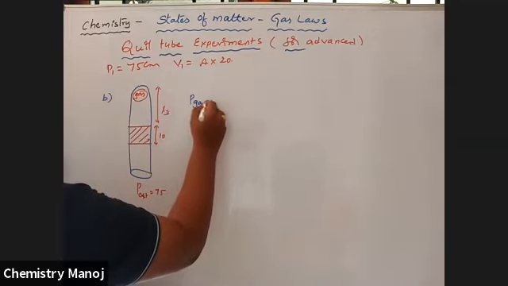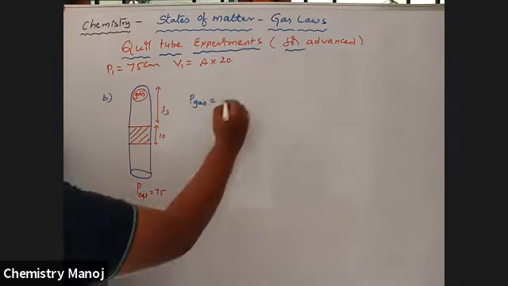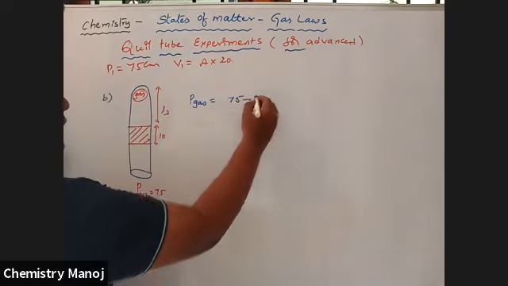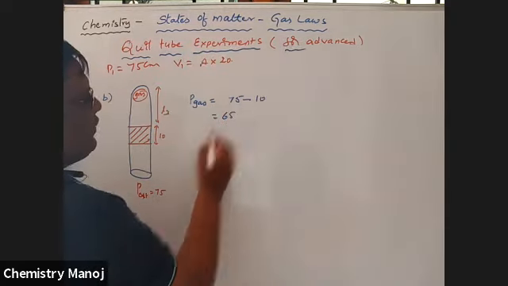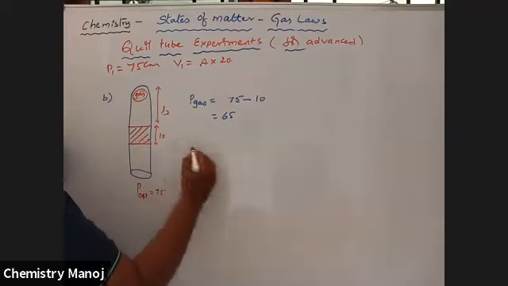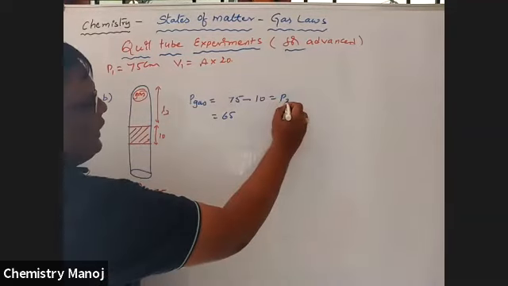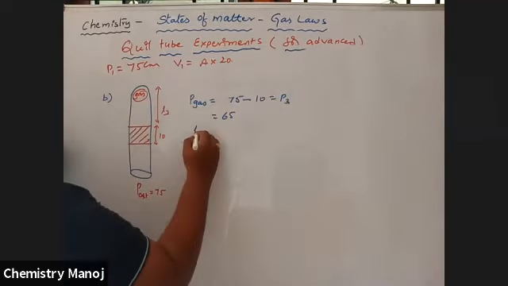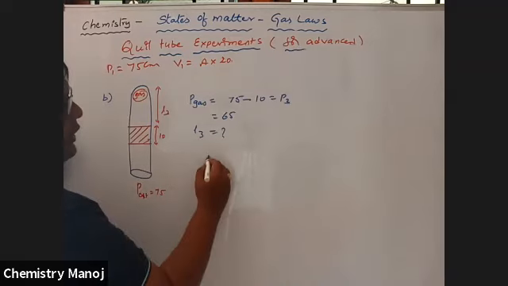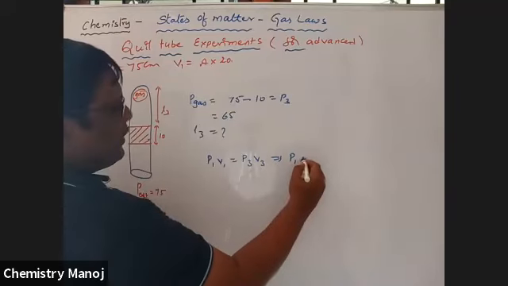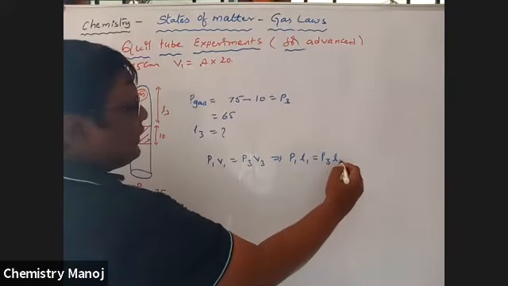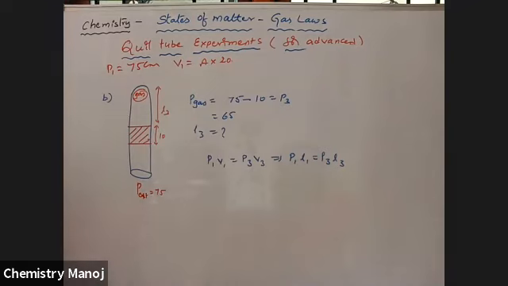Now in this case, pressure of gas is equal to external pressure minus 10, which is equal to 65. Now apply, which is taken as P3. L3 is equal to how much? That is P1 V1 is equal to P3 V3, or P1 L1 is equal to P3 L3.